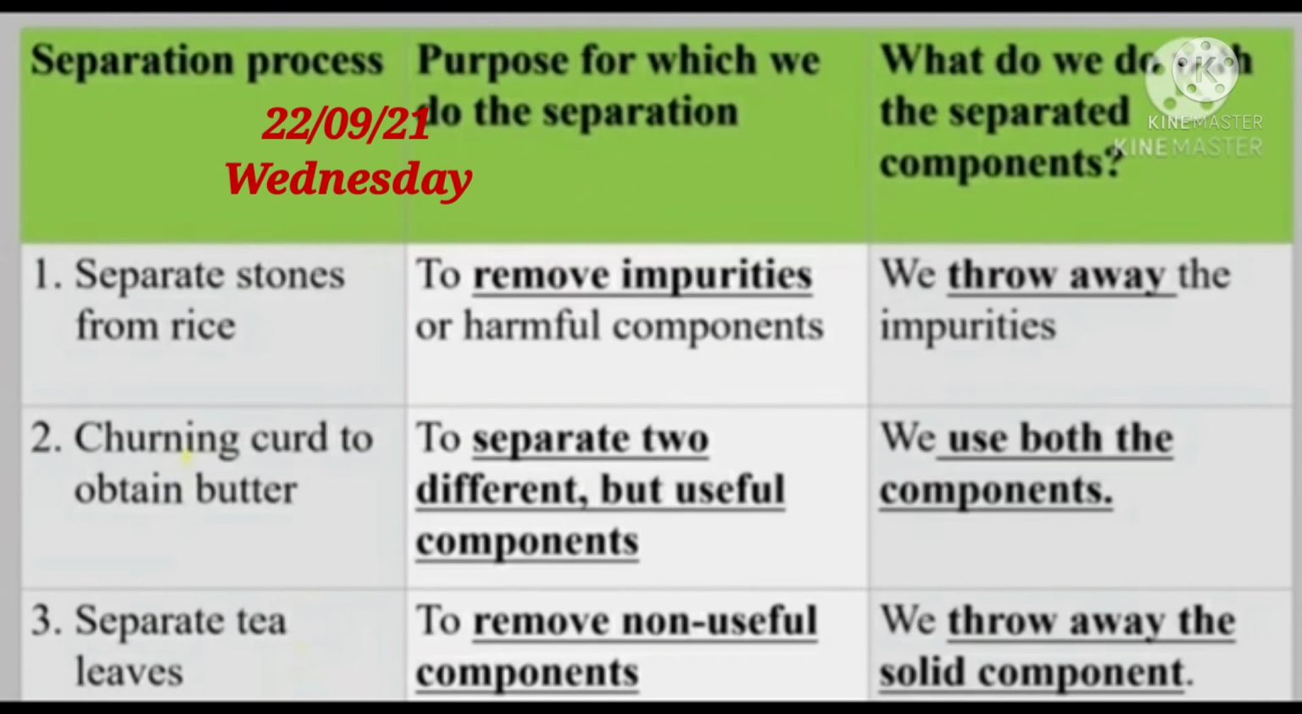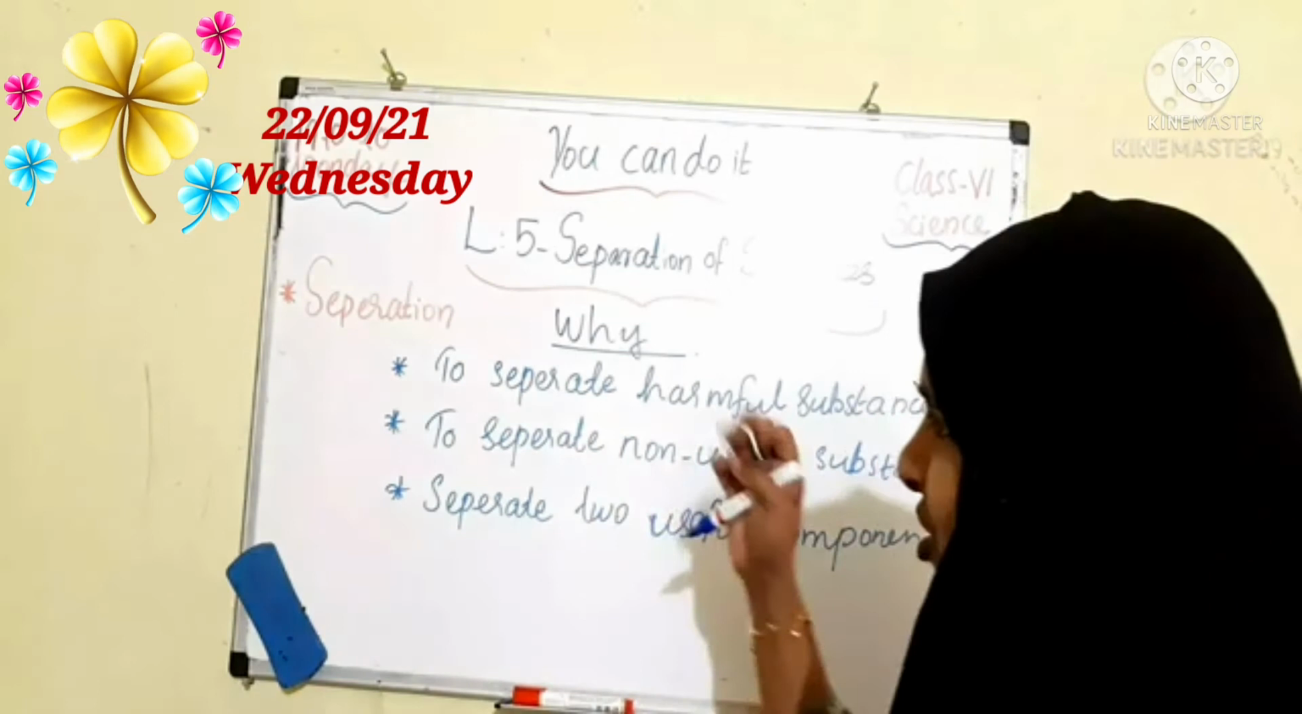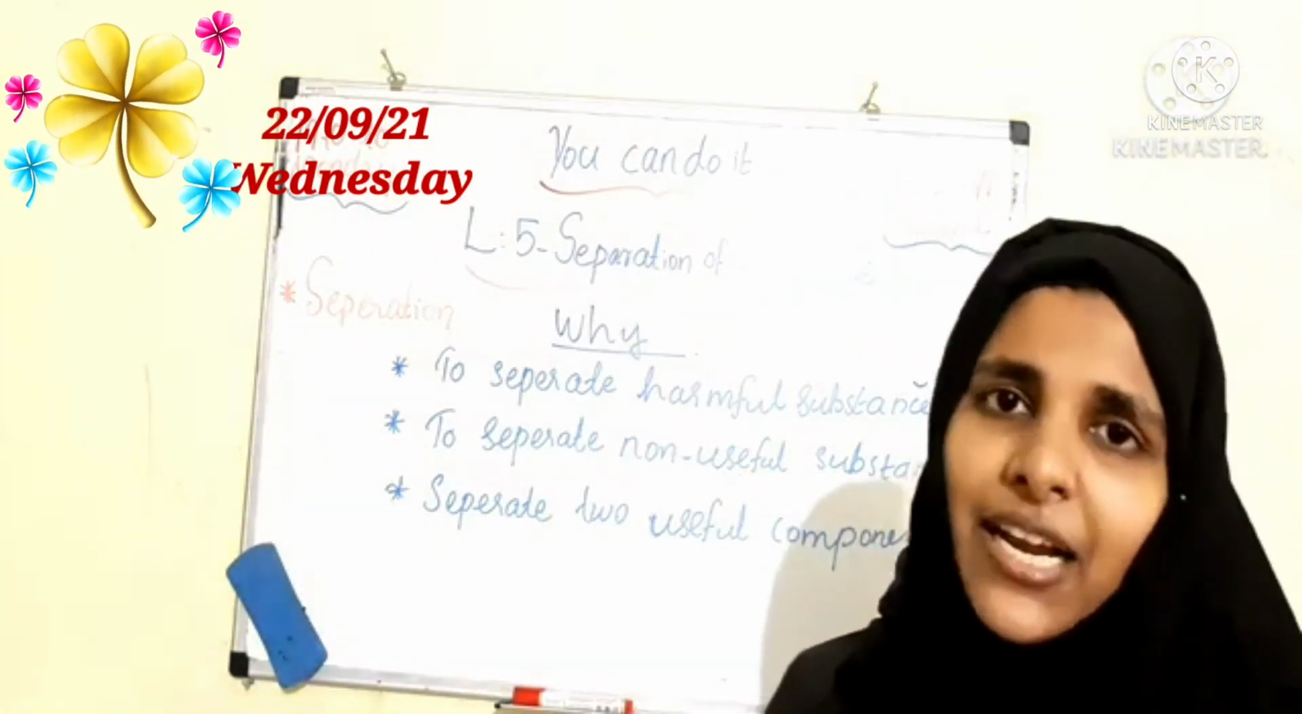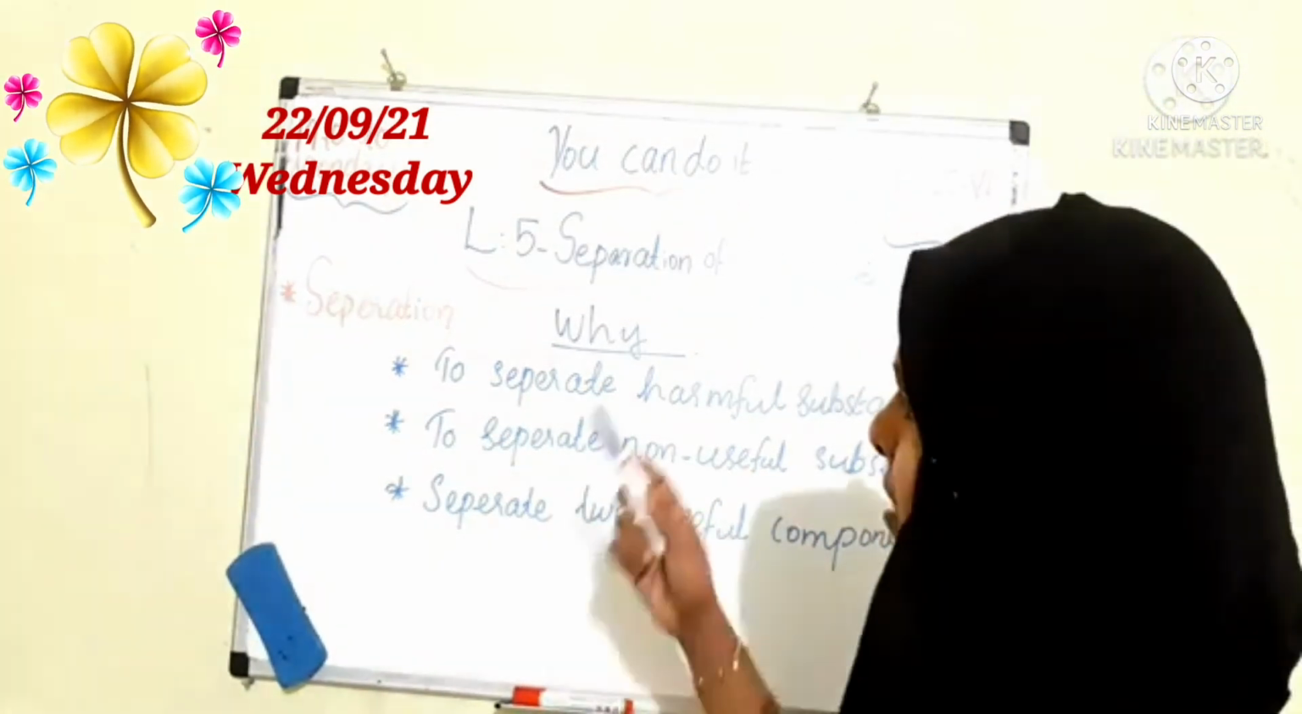Then the second example, churning milk to obtain butter and lassi. We are churning the milk for obtaining butter and lassi. For removing the non-useful component, we throw away the impurities. Right. And in the third process, we separate tea leaves to remove impurities or harmful components. We use both these components. This is why we are doing the separation process. Now you have already understood many examples of the process.